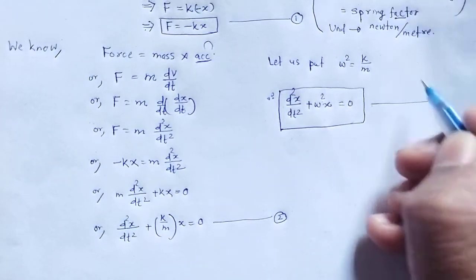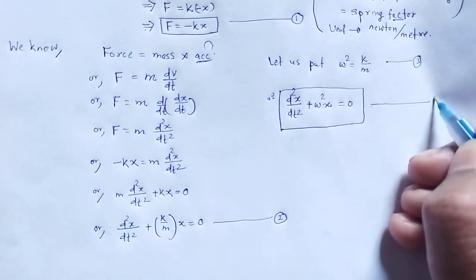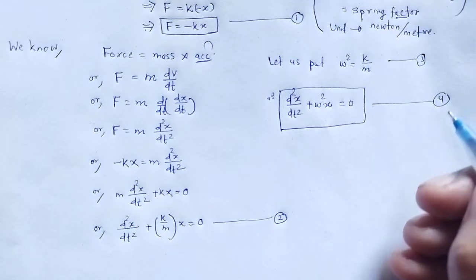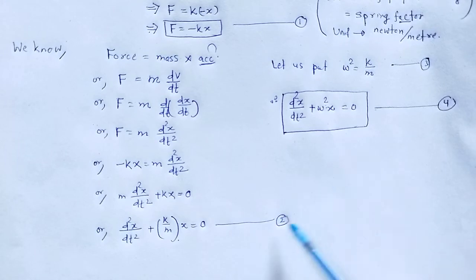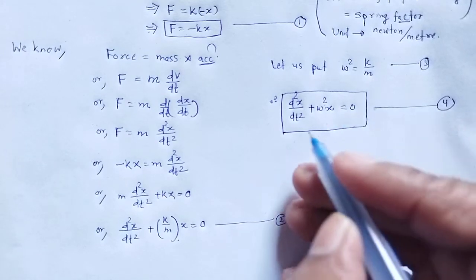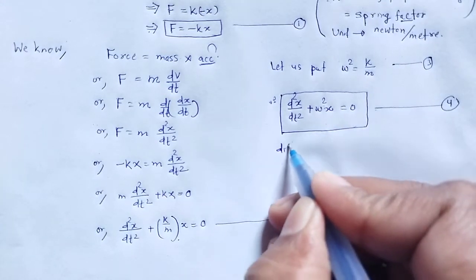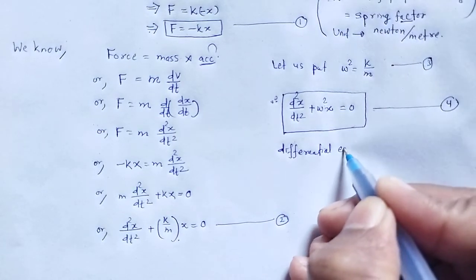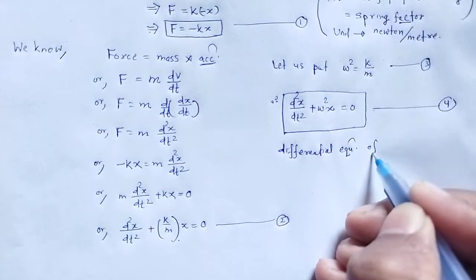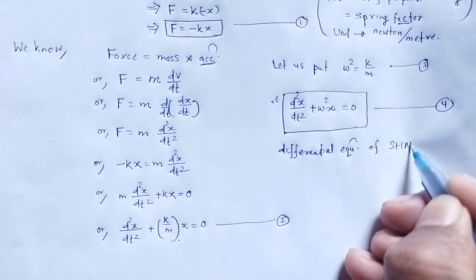That is equation number 4. Equation 2 and equation 4 are known as the differential equation of simple harmonic motion, SHM.